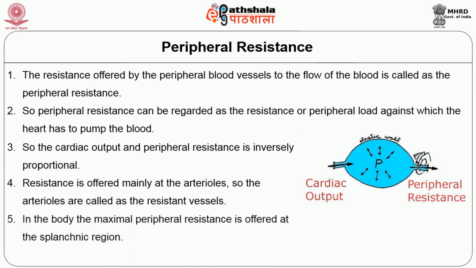In the body, the maximal peripheral resistance is offered at the splanchnic region. There are factors that determine the peripheral resistance. They are radius of the blood vessels, pressure gradient and the viscosity of the blood. So far we have discussed the regulation of cardiac output. Cardiac output is very important, so that whatever blood is pumped by the heart is taken to the entire parts of the body, which is very essential for the functioning of all the organs.